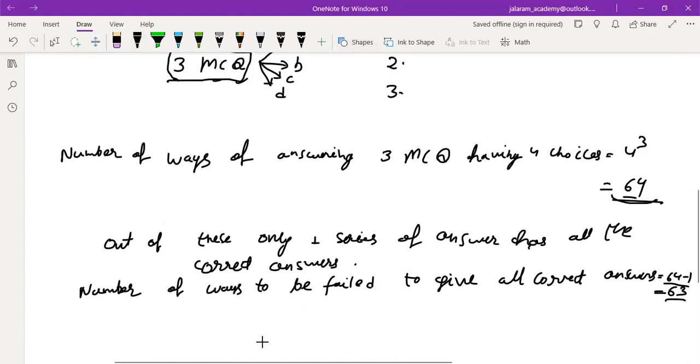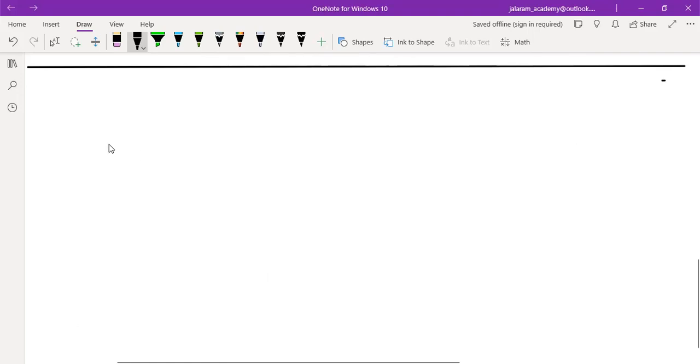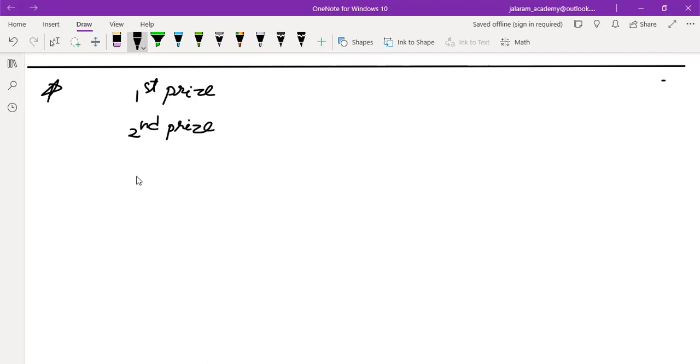Now read the next doubt. There are 3 prizes to be distributed among 6 boys. First prize, second prize, third prize.